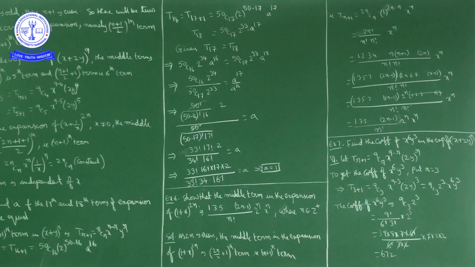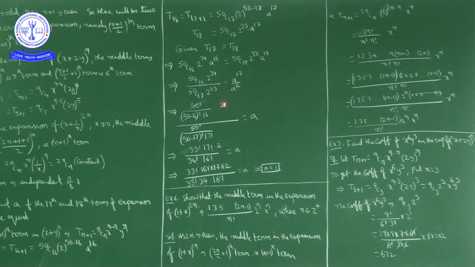Okay. Now what I will do is I will write all the a terms one side and the remaining terms one side. So I will cross multiply: a power 16 this side and 50C17 into 2 power 33 this side. So what we have? 50C16 into 2 power 34 upon 50C17 into 2 power 33 is equal to a power 17 by a power 16. A power 17 by a power 16 is how much? A. The right hand side is a. Here 2 power 33, numerator 2 power 34. 2 power 34 we can write as 2 power 33 into 2, so 2 power 33 cancels.